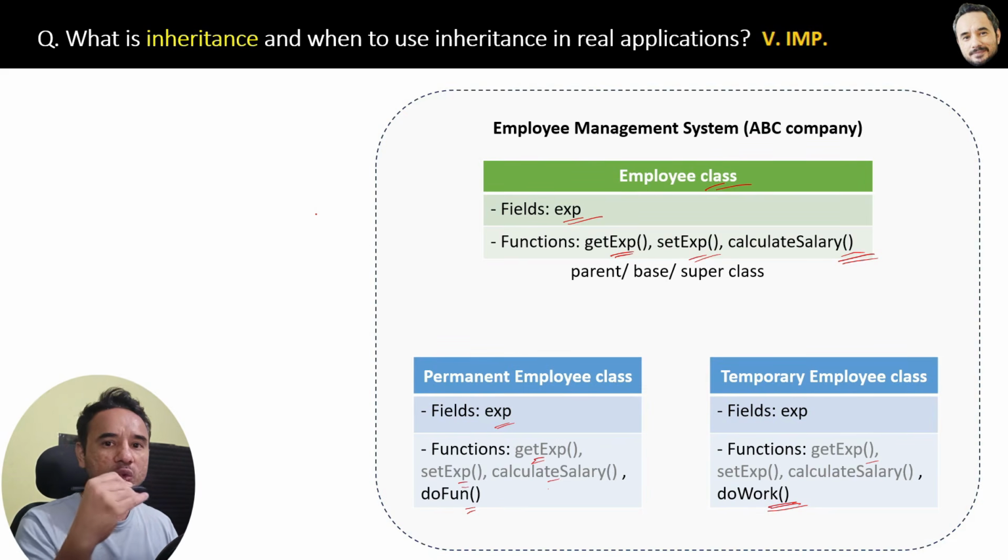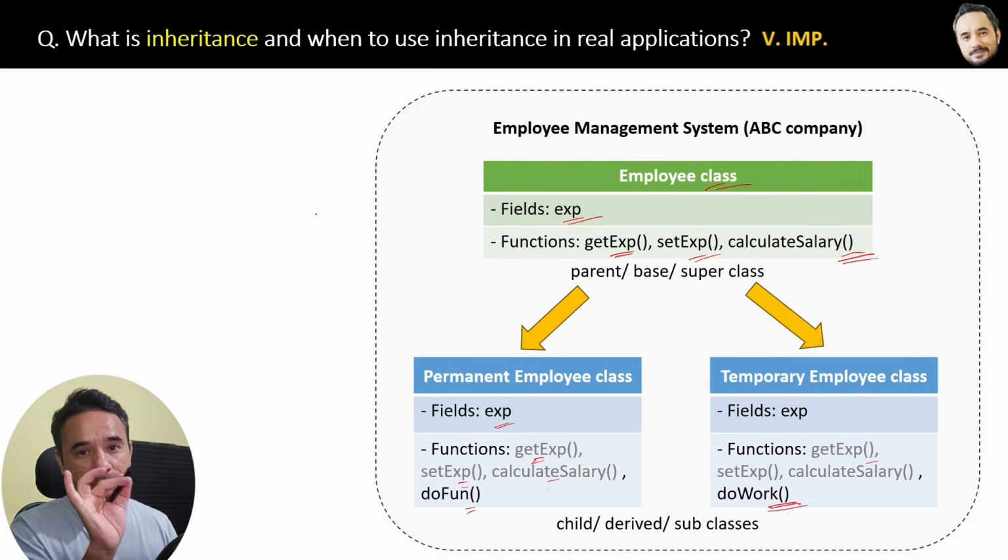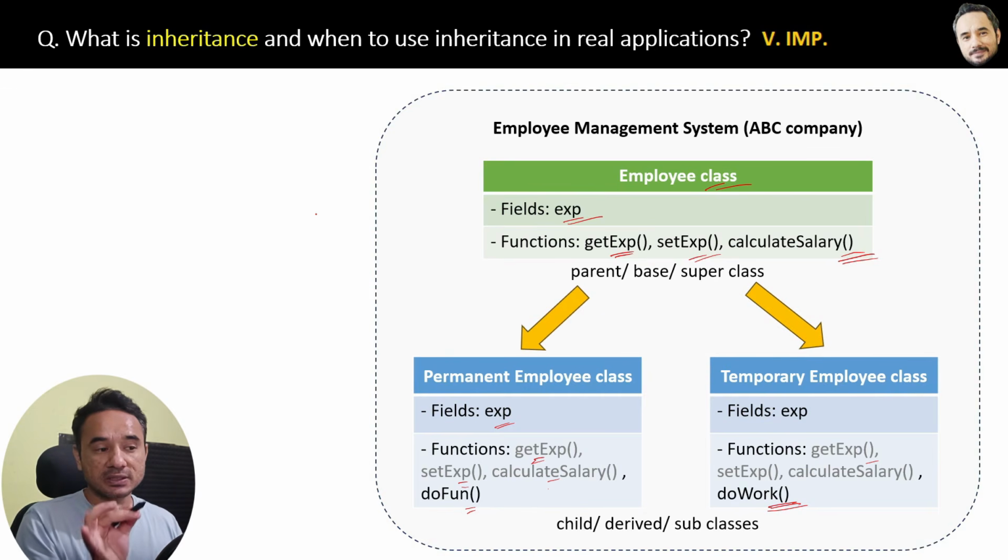Now definitely I will show you in the upcoming question the real code, but let's understand the concept. After setting up this employee class, we will set the parent-child relationship between the classes, parent and child class. Now the child class will automatically get and inherit the fields and functions of the base class. Like a rich kid automatically inherits money from his rich parents, right?